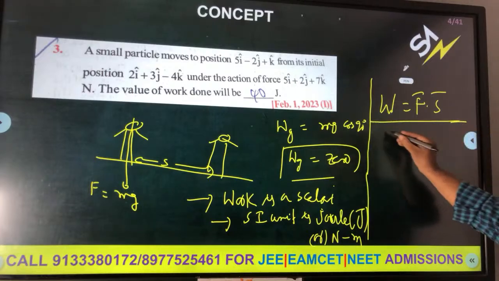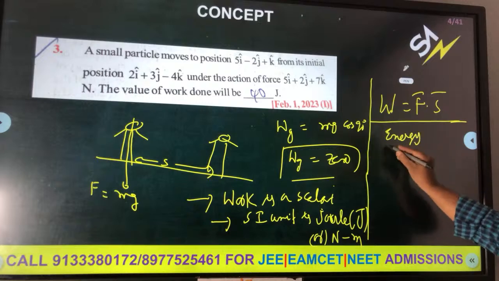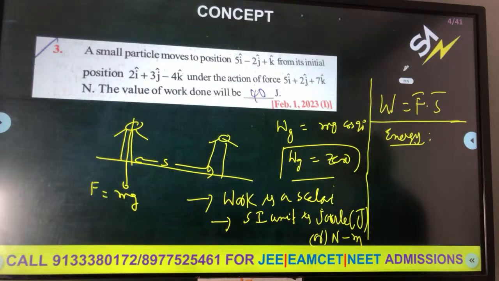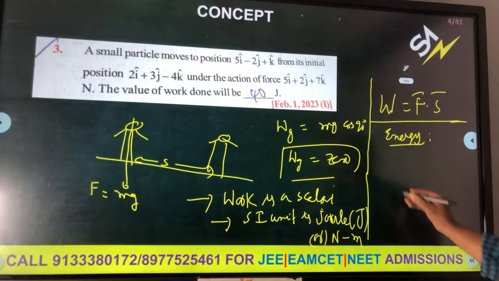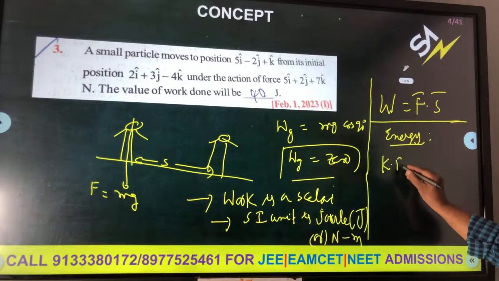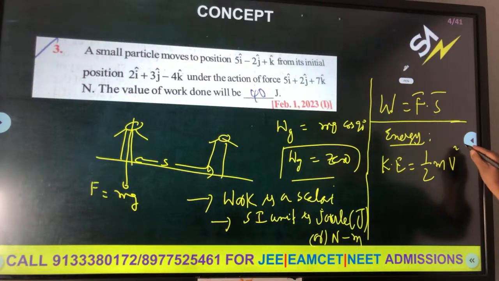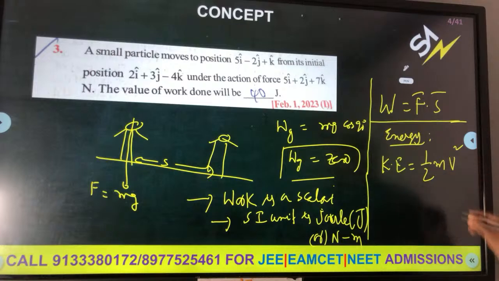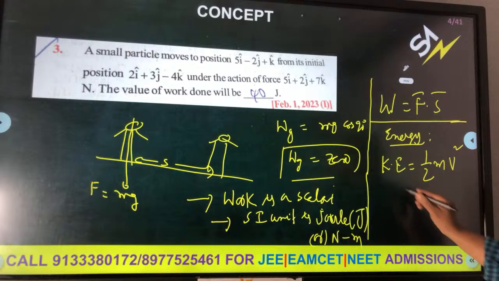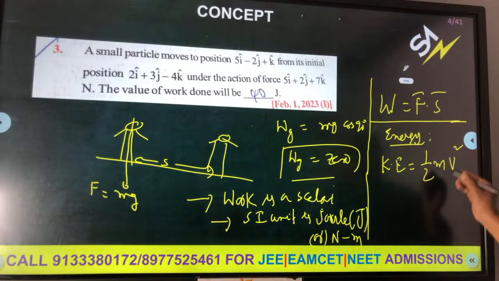I want to tell you about energy. First, when a body is in motion, momentum will be there and kinetic energy will be there. In the earlier chapter, Newton's laws, we learned a body in motion will have momentum; a body at rest has zero momentum. Similarly, a body in motion will have kinetic energy. Kinetic energy KE is given by the formula half mv square, where m is mass and v is speed. V square can be written as V bar dot V bar also.